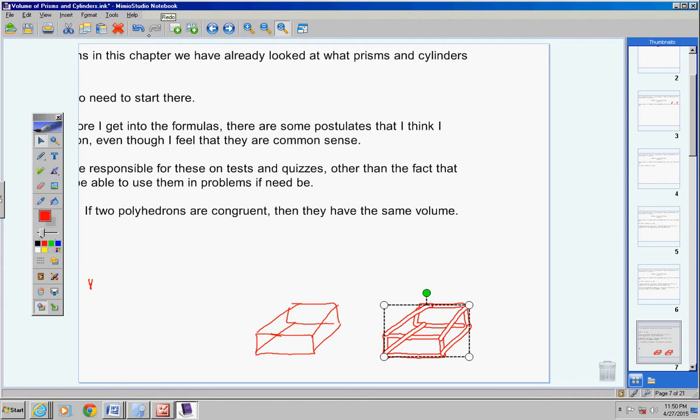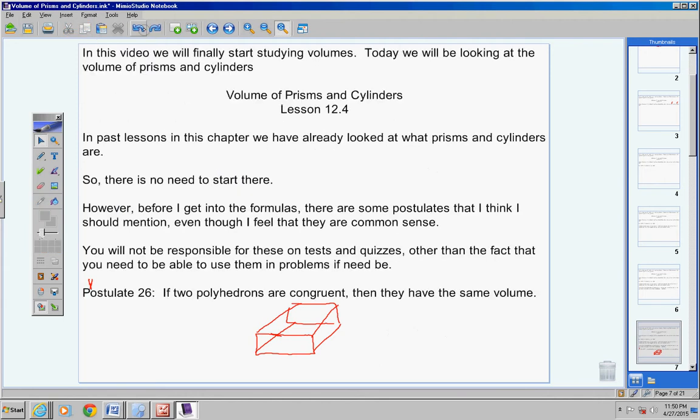To me that's just common sense. So if two polyhedrons are congruent, then they will have the same volume.